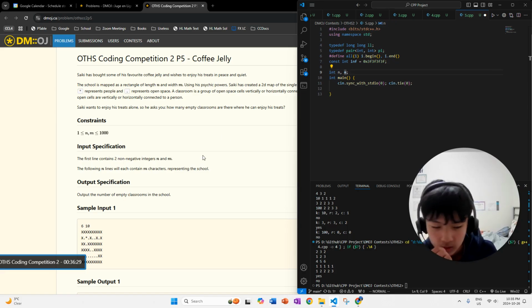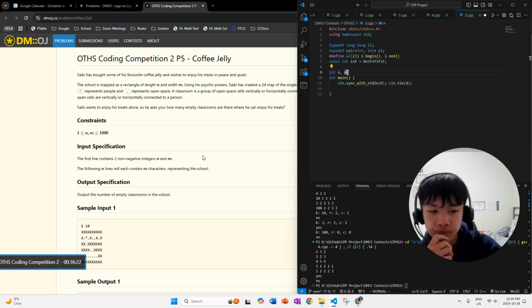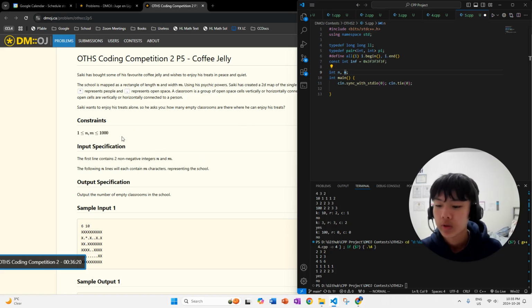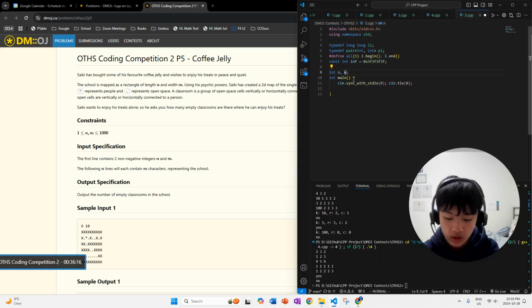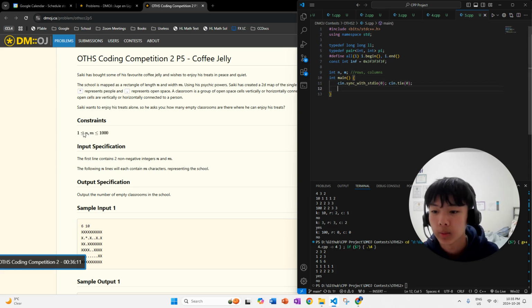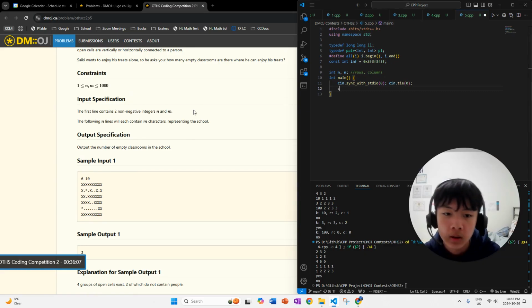So first we want to input. First of all, we're going to input n and m, which are the rows and the columns of our 2D grid, like the previous question, which also had a 2D grid. Like always, I like to start with the input right away, as my brain just gets started by doing the simple input.